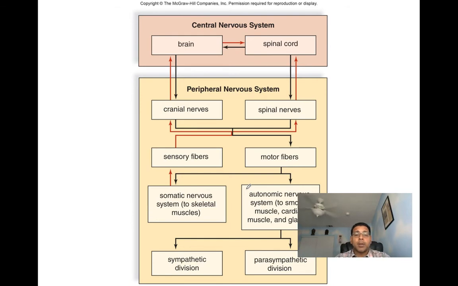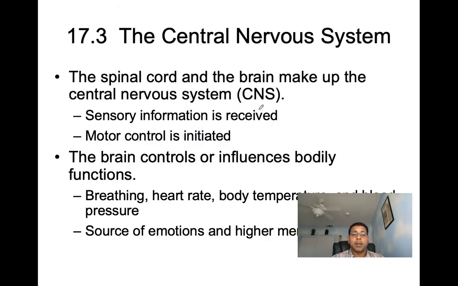Next, this will take us to the next section where we'll talk about the central nervous system. So when we talk central nervous system, we said the central nervous system is going to be made up of the brain and the spinal cord. And when we talk peripheral nervous system, you can see it's made up of nerves. You have cranial nerves and you have spinal nerves. The spinal cord and the brain, they make up the CNS, we said.